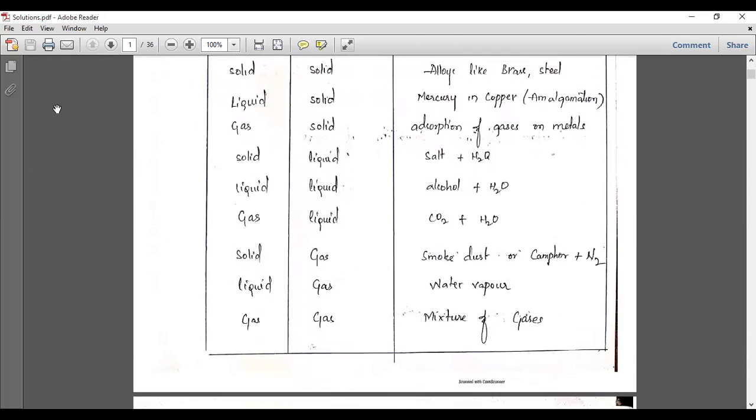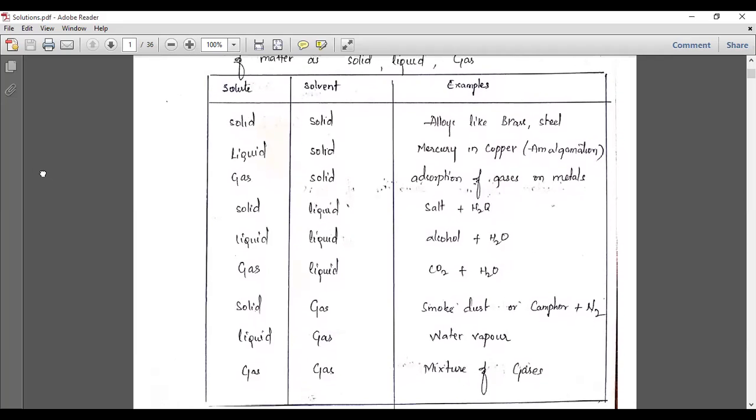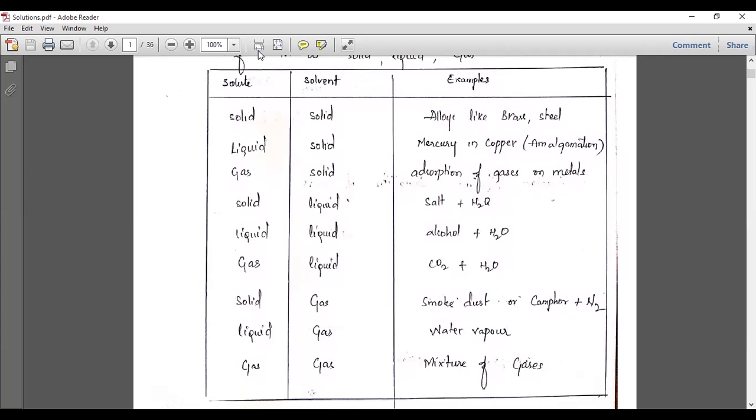So let us understand this table, which is very, very important here. You can understand the solute and solvent examples. The physical states of matter are the solid phase, liquid phase, and gaseous phase. Solute is a smaller quantity and solvent is a larger quantity, and each of them may be solid, liquid, or gas.